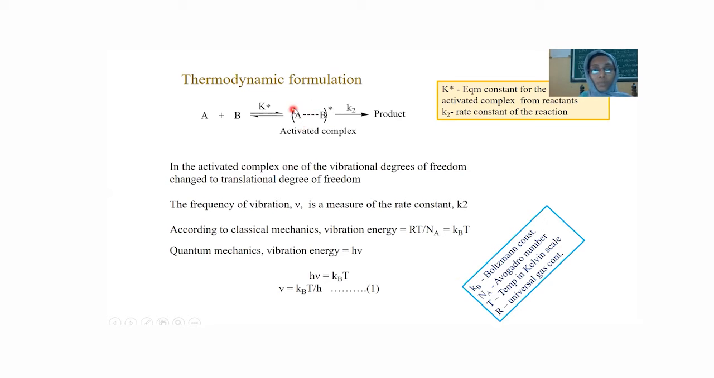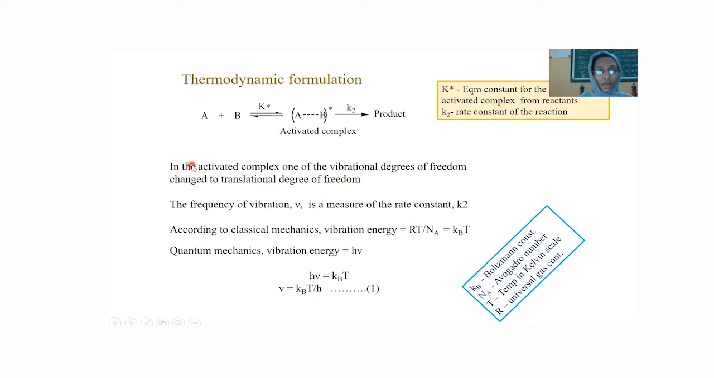That is, how much reactant is converted into activated complex, or how much of the formed activated complex is converted into product, because there is a chance of converting this activated complex back into the reactant. So the rate of the reaction depends on the concentration of the activated complex.